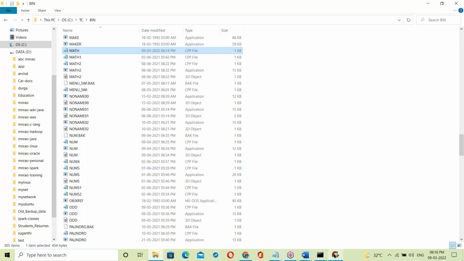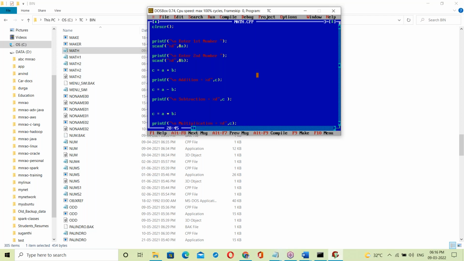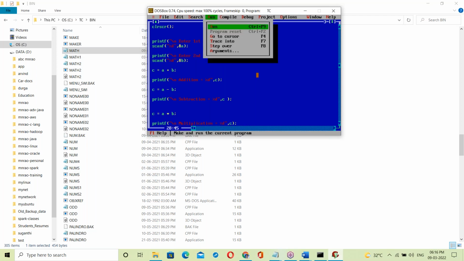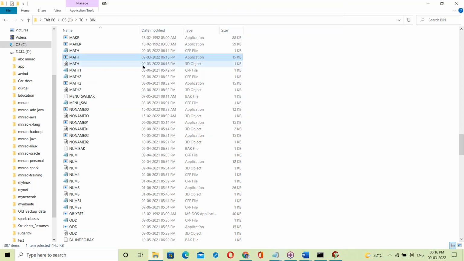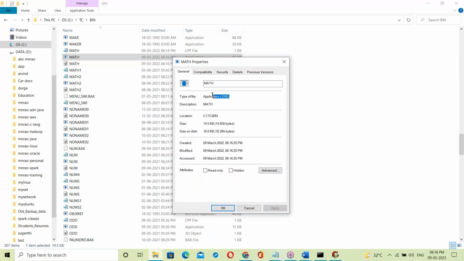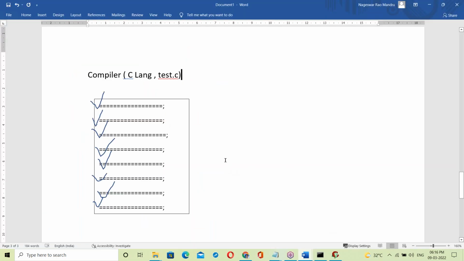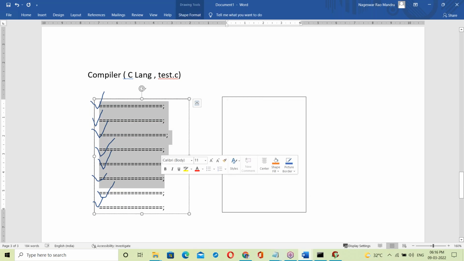Now, after compile, run it. Alt run. Now running. When you run, this file is generated. What is this file? Generated at 6:16, just now. Properties, check it. It is an exe file. The exe file is generated. If there are no errors, the compiler opens another file. Everything is fine.